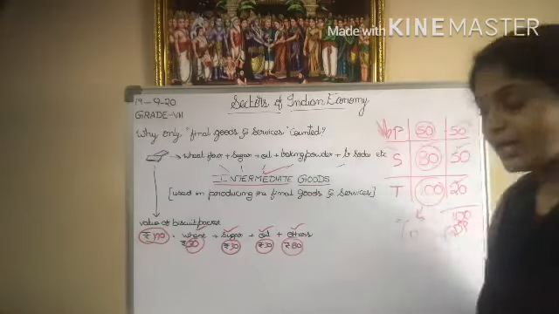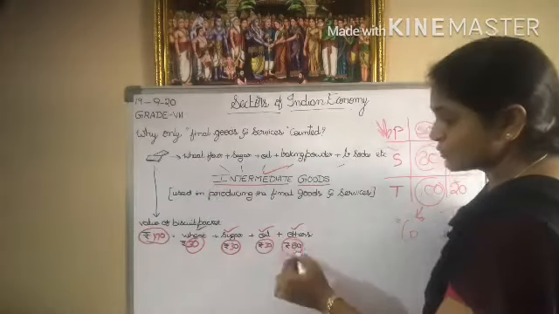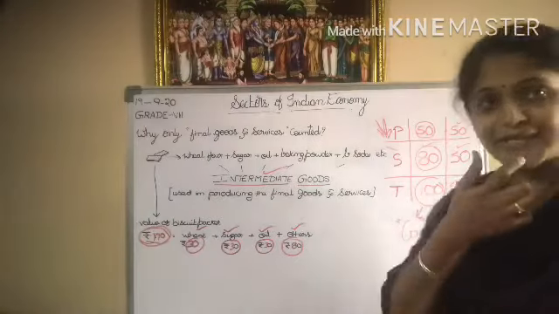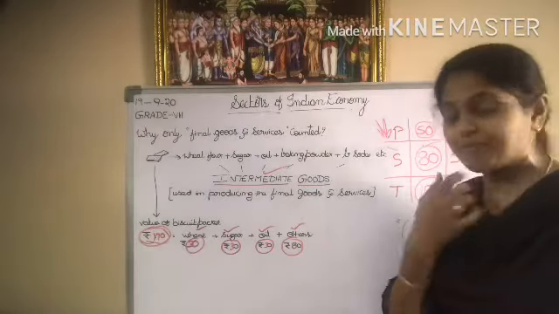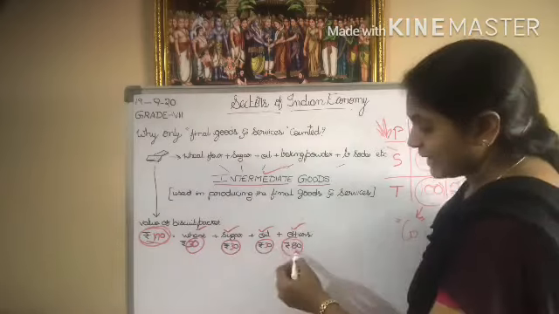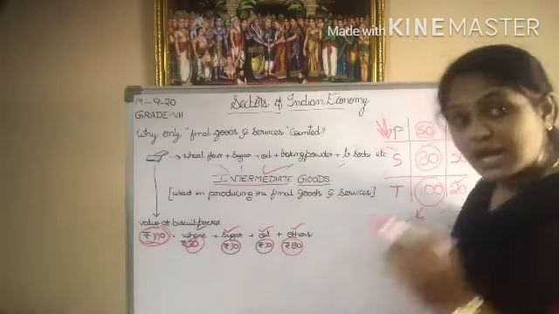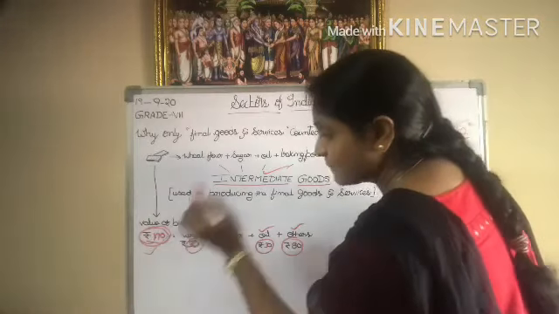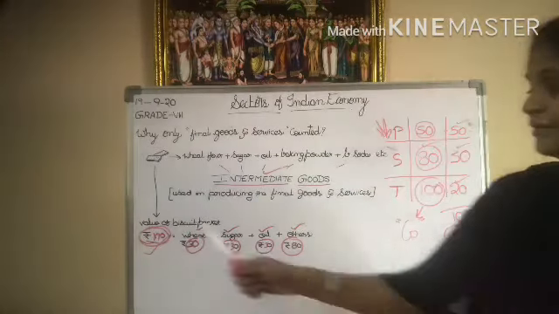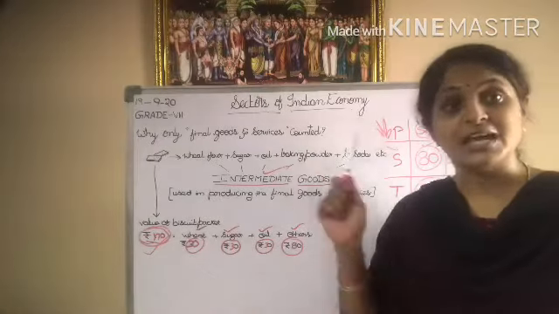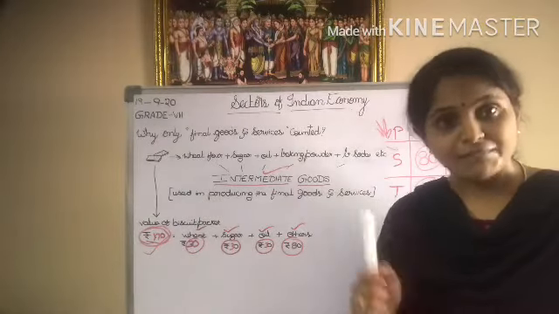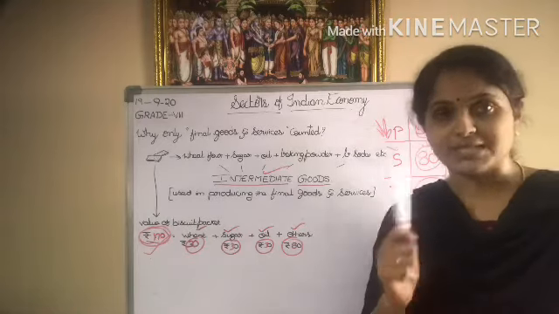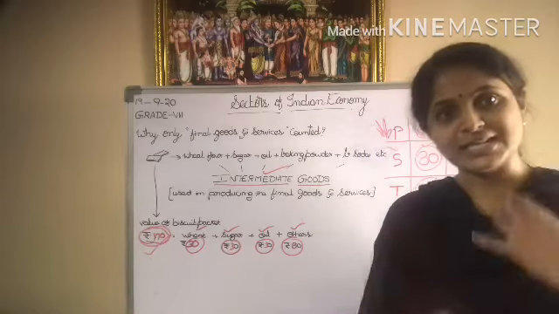Now, all these values, students, are included in the value of the final product. The values of the intermediate goods are included in the value of the final product. That is why only the value of the final goods and services needs to be considered when we count the total production in a particular sector. Did you understand this clearly?